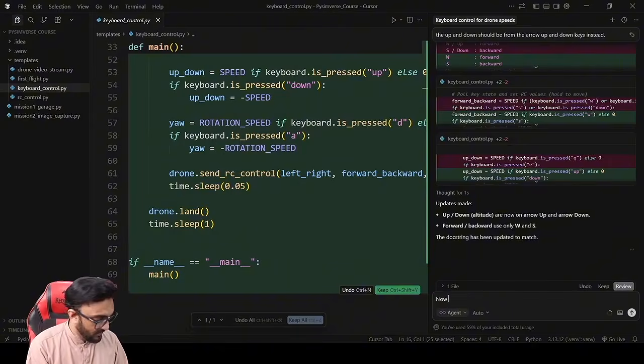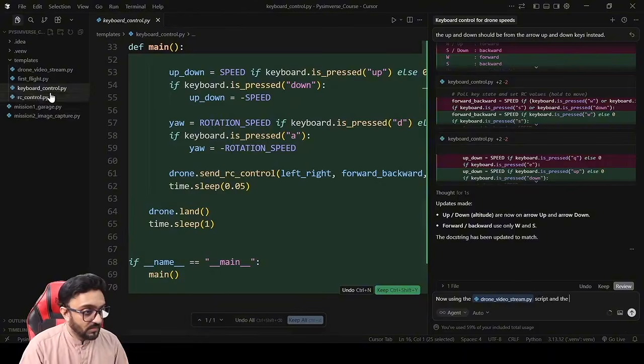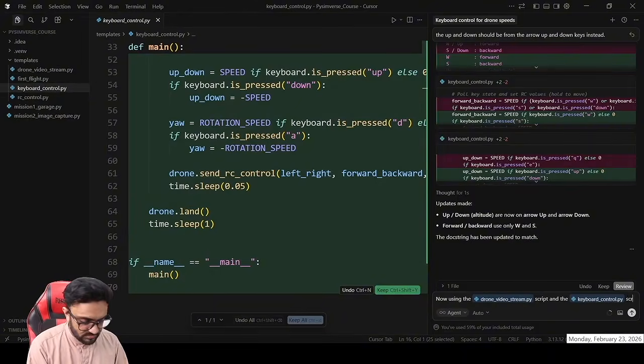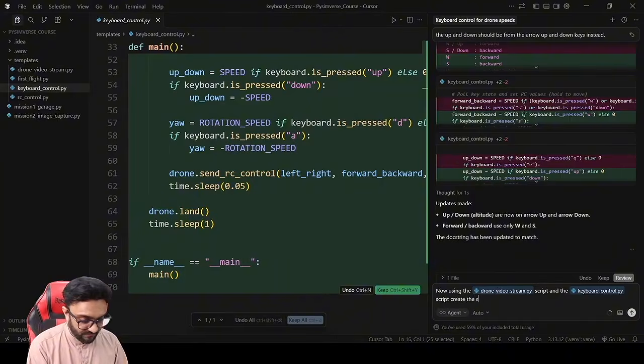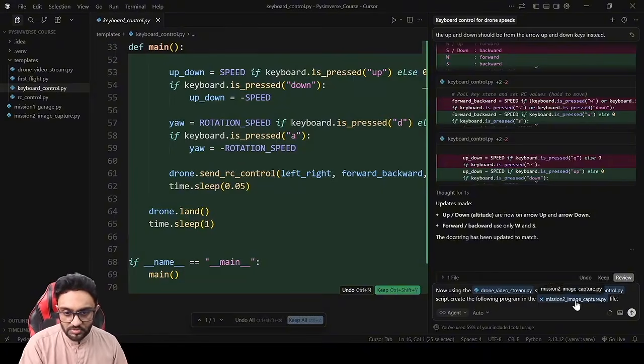Okay, so now using the drone video stream script and the keyboard control script, create the following program in the mission to image capture file.